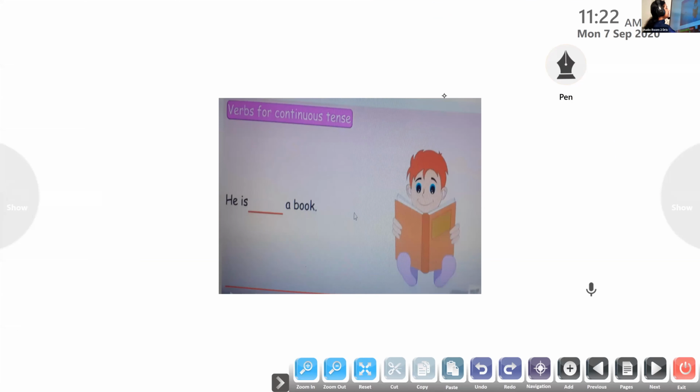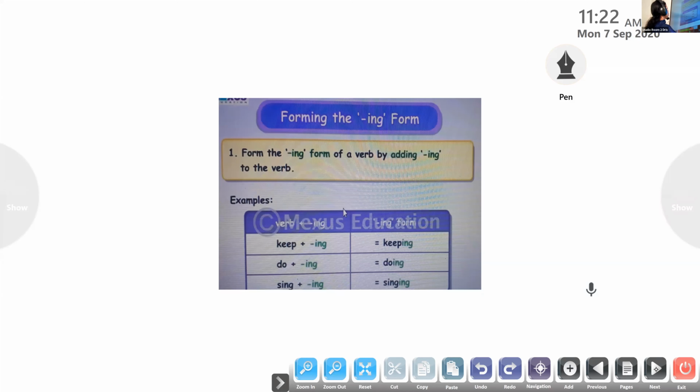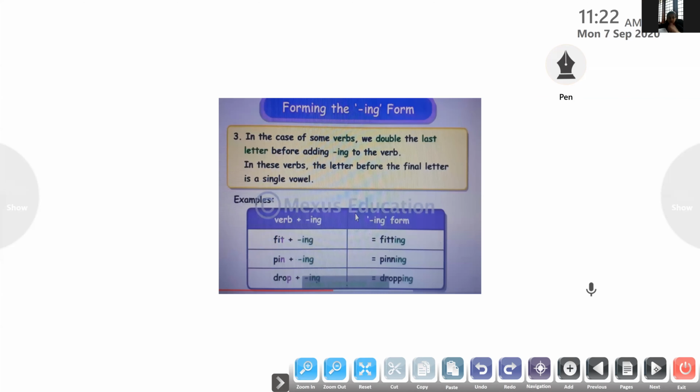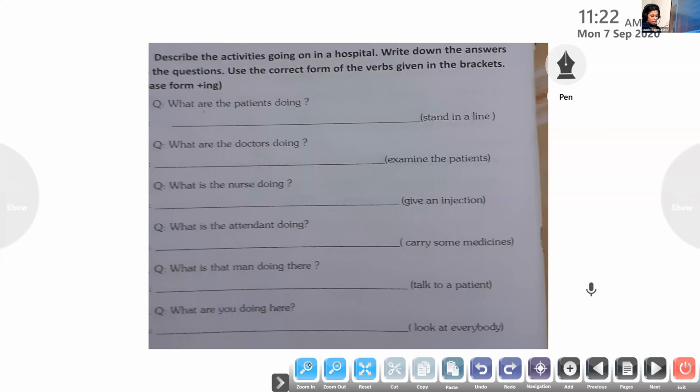So we have learned the three different forms of adding ing to the verb. So now we are moving on to this. All of you take the exercise on page number 20. Here there is an exercise for you. We have to write sentences describing the activities which are going on in a hospital. Write down the answers to the questions in complete sentences.